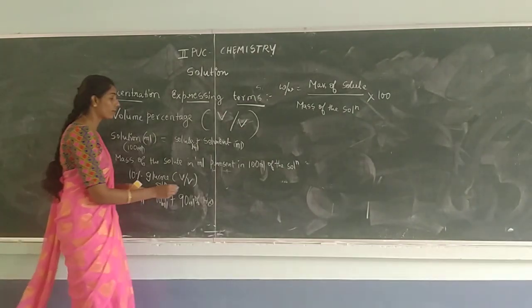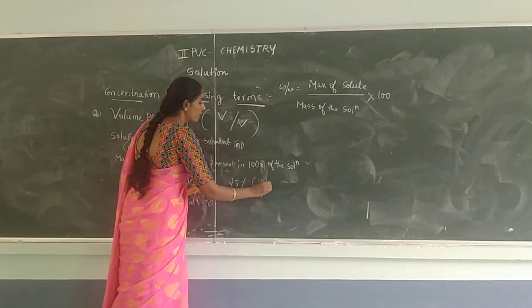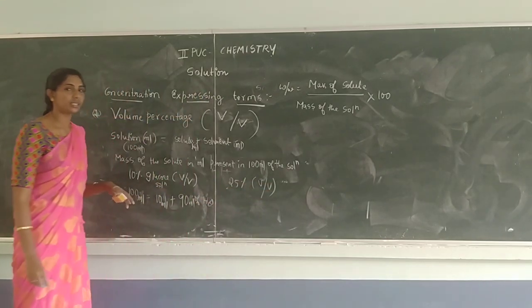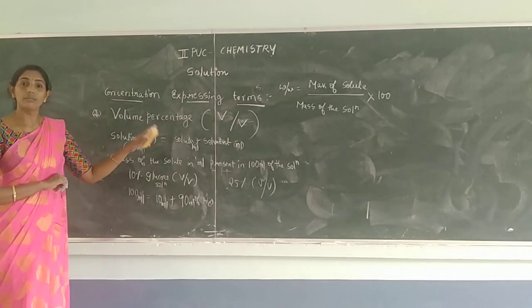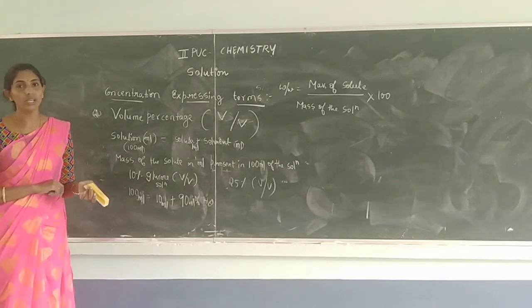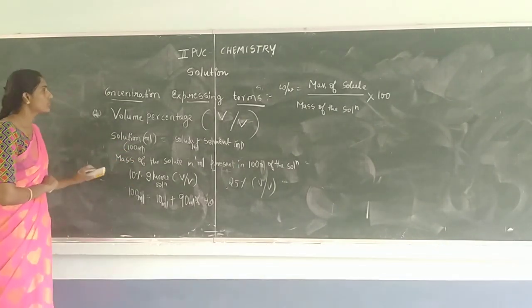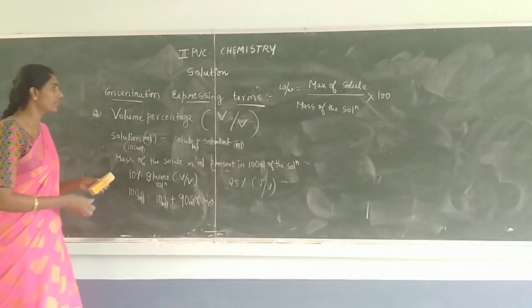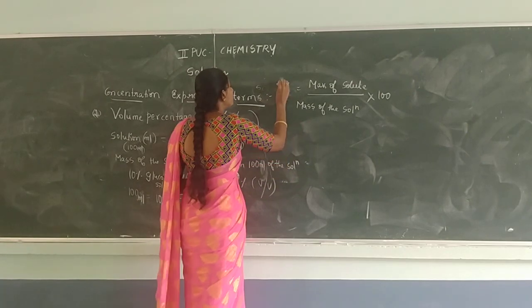We must prepare 25% alcohol. How to prepare the 25% alcohol in terms of a volume by volume percentage? That is, 25 ml of alcohol must be dissolved in 75 ml of water, so that it gives you a 25% alcohol solution. Right. So what is the formula for volume percentage then? It is volume by volume.